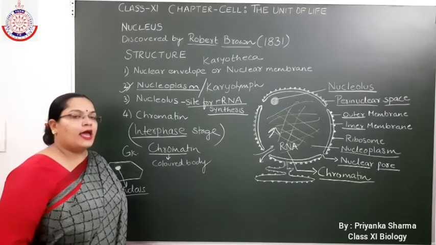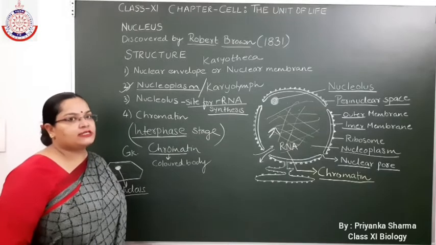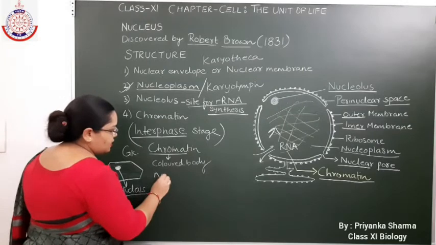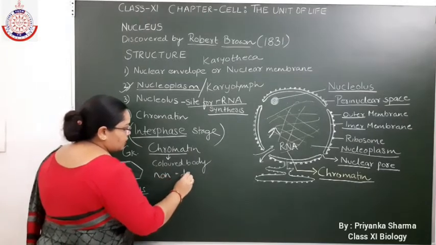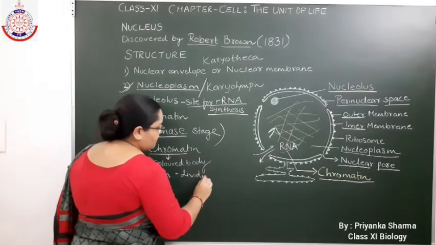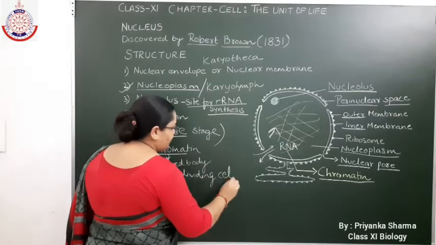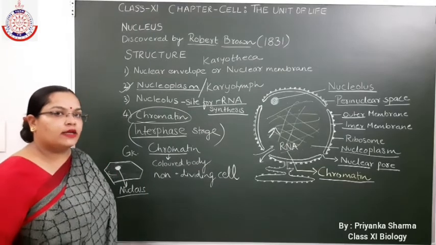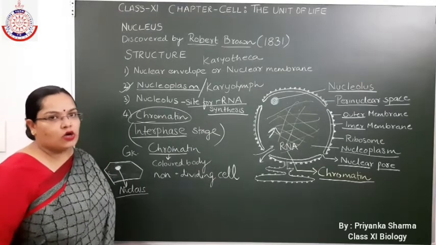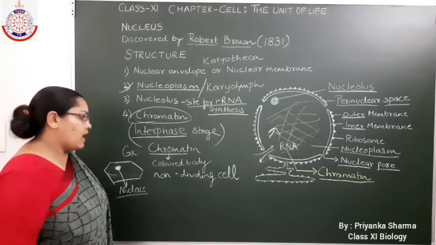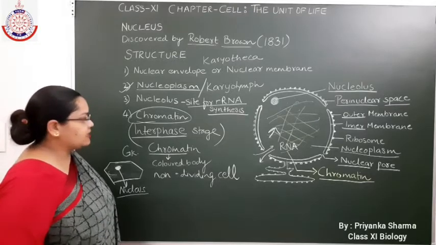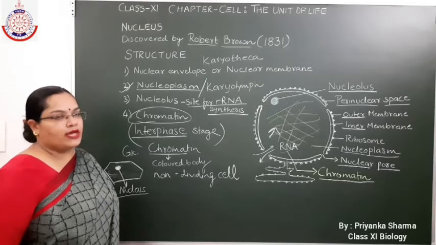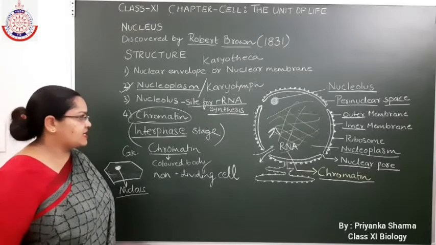stage of the cell. And what is the interphase stage of the cell? When the cell is not dividing. It means in the non-dividing cell, you will find chromatin. So chromatin is visible in the non-dividing cell and in the interphase stage. At this stage, the cell is said to be in the interphase stage.